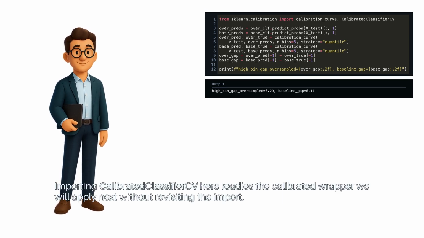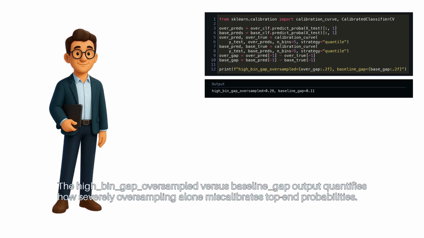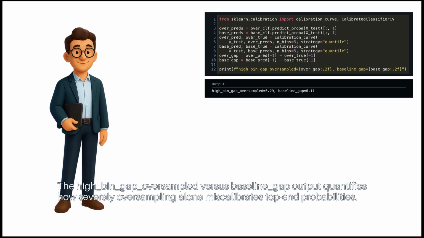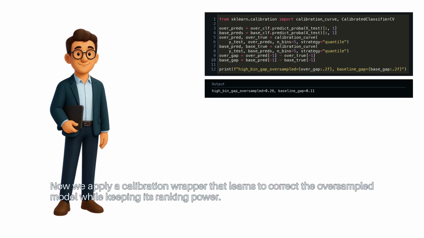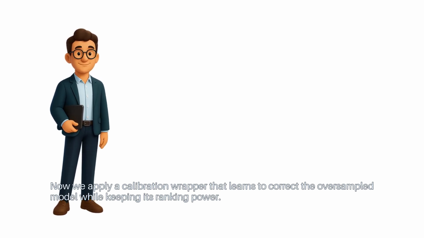Import CalibratedClassifierCV here. Ready's the calibrated wrapper we will apply next, without revisiting the import. The high bin gap, oversampled versus baseline gap, output quantifies how severely oversampling alone miscalibrates top-end probabilities. Now we apply a calibration wrapper that learns to correct the oversampled model while keeping its ranking power.